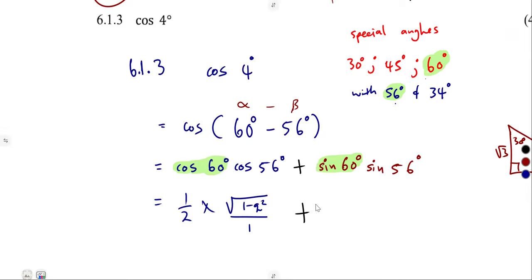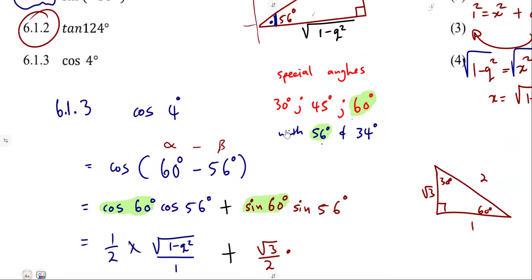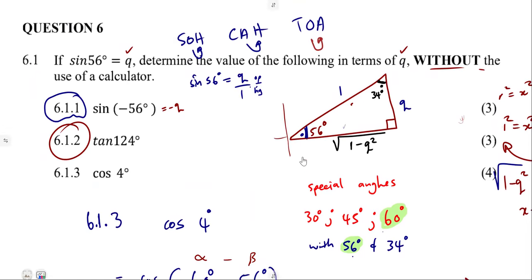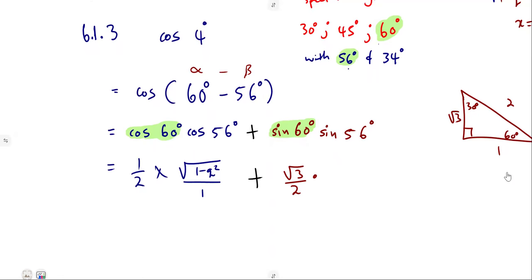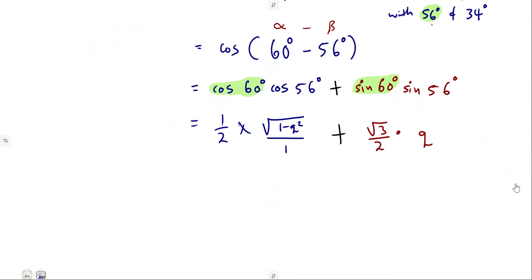Plus the sine of 60 degrees, from SOHCAHTOA, opposite over hypotenuse, square root of 3 over 2. The sine of 56 from our diagram was already given as q. So this is it. We are done with this part. Yes, you can simplify, but here we are done. You can even leave it as it is.